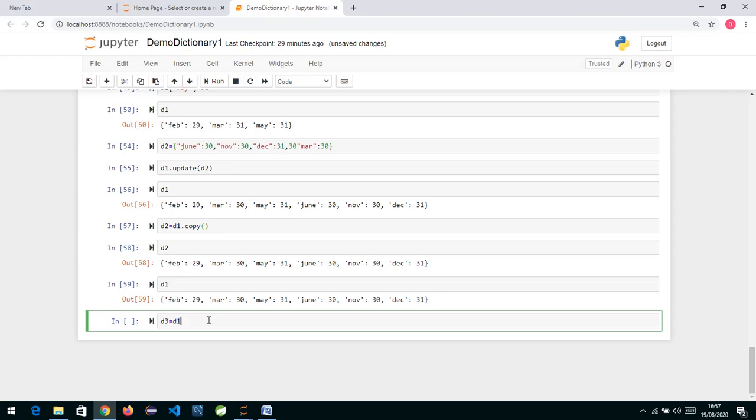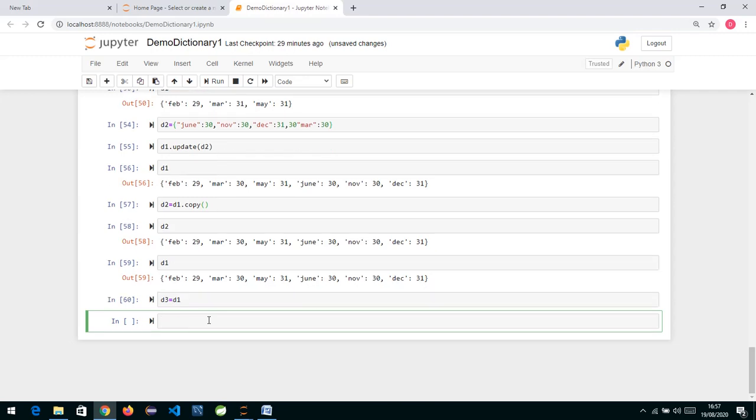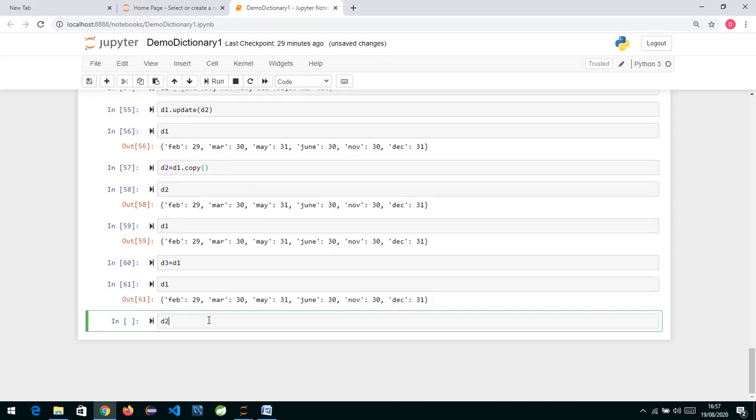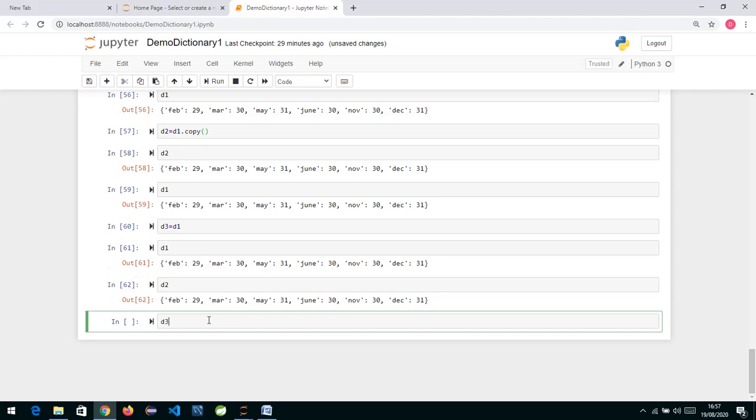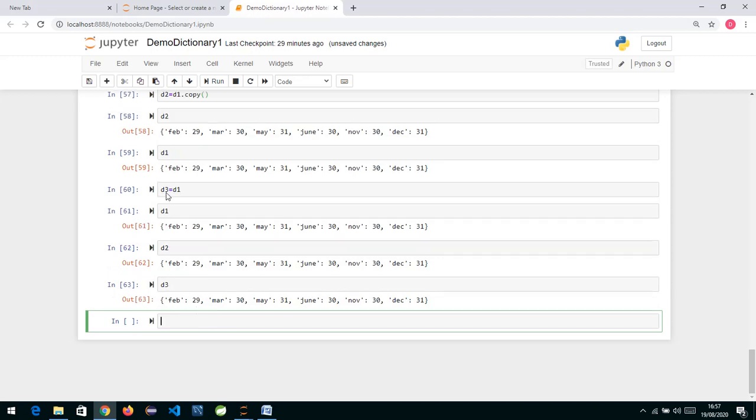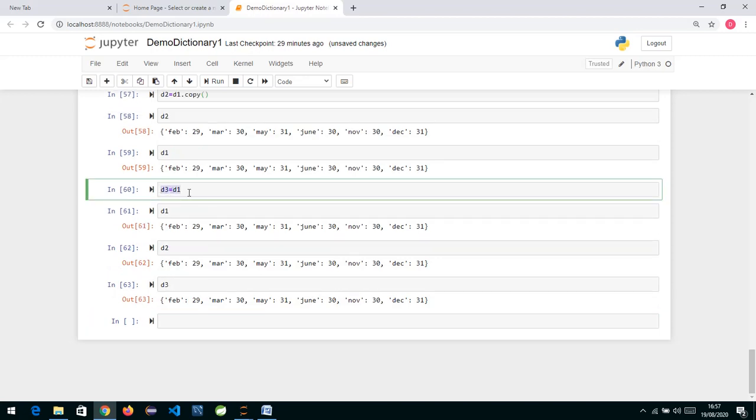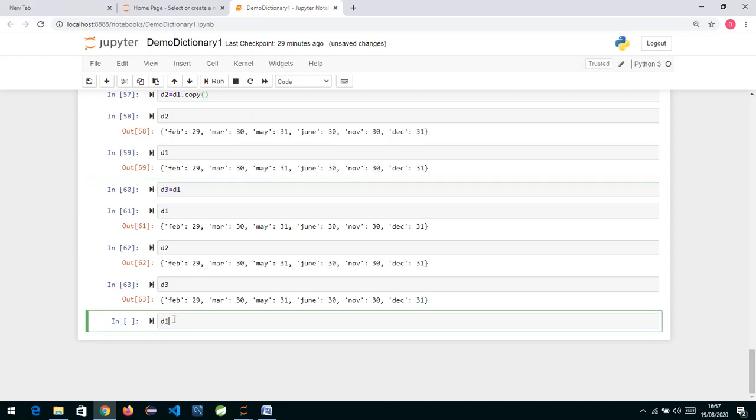we are just assigning the reference. We are not creating a new dictionary. How will we prove this? This is my D1 dictionary, this is my D2 dictionary, and this is my D3 dictionary. I have created D3 equal to D1. Now this is not a new dictionary, it's just an alias name for D1. Now if I set AUG, August, and set the days to 31,